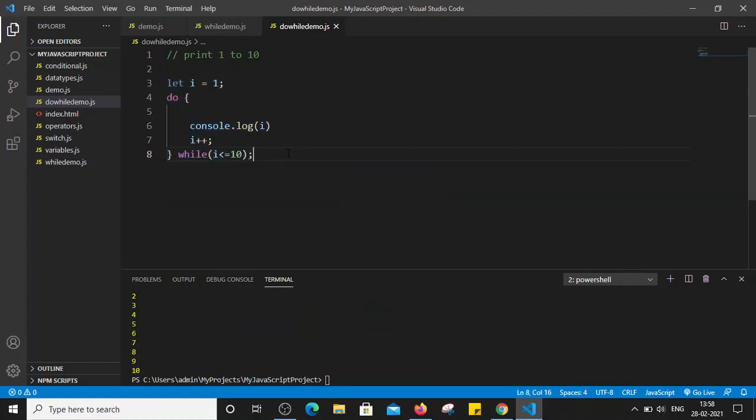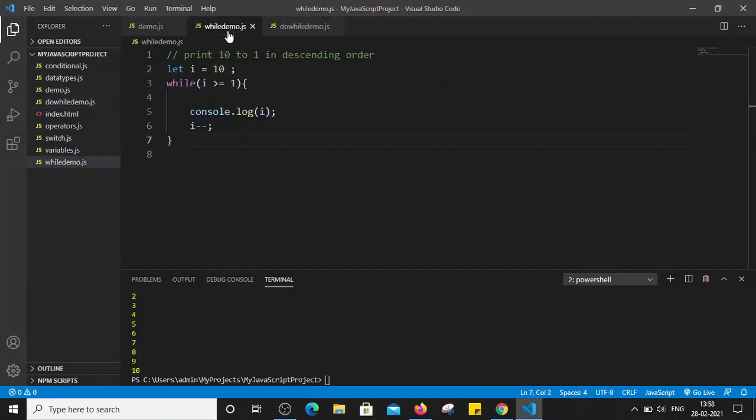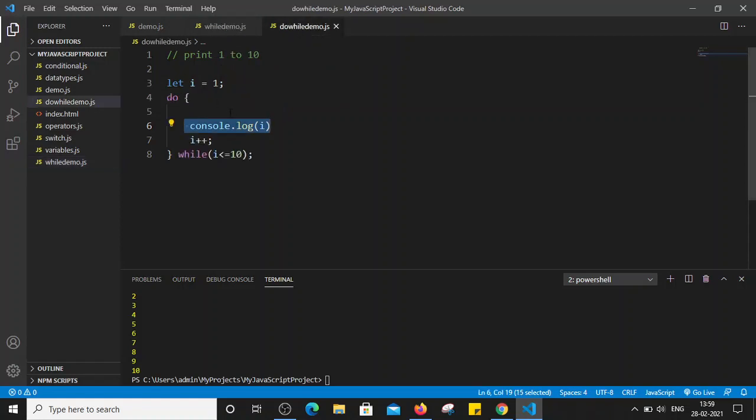The only difference between while and do while is that in the do while loop the code block will get executed at least once and then we will be checking the condition, whereas in the while block we are first checking the condition and then executing the code block. So for example, if the condition becomes false the first time for a while loop, then this code block will not get executed. But in the do while loop, the code block will get executed at least once because we are checking the condition after the first execution. So that is the difference between do while and while loop.